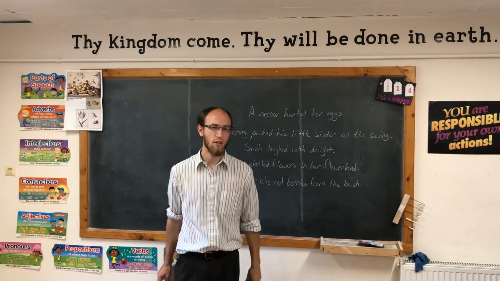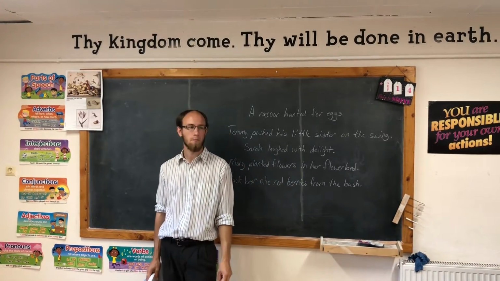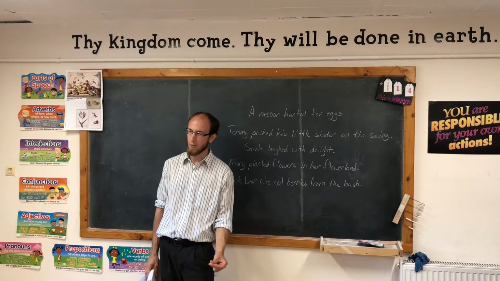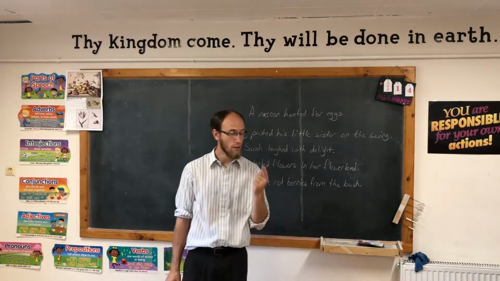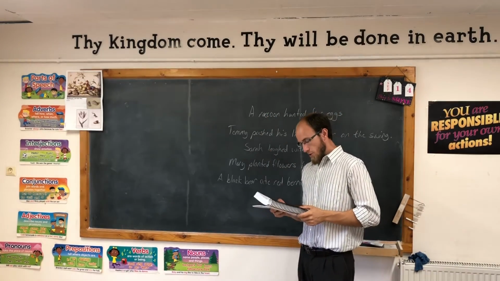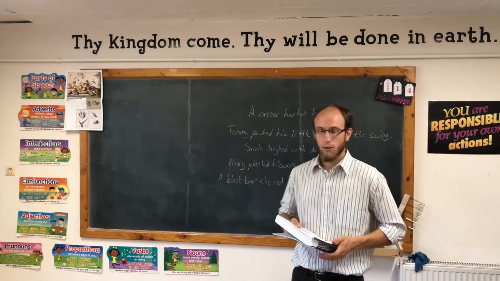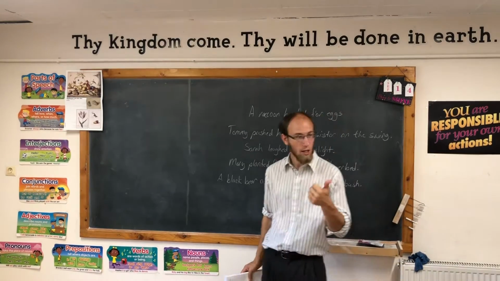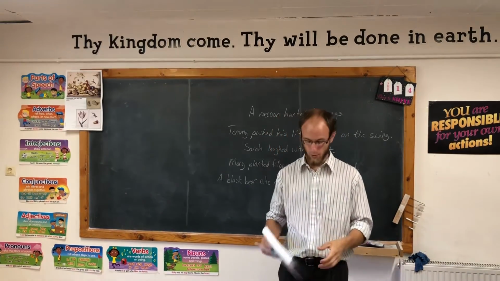What are some ideas that nouns name? Person, place, thing, or idea. What are some ideas that they name? Joy. Can you think of any? Peace, good. Love, forgiveness. What are verbs called that do not show action? Being verbs. And what are they? Am, is, are, was, were. Good.